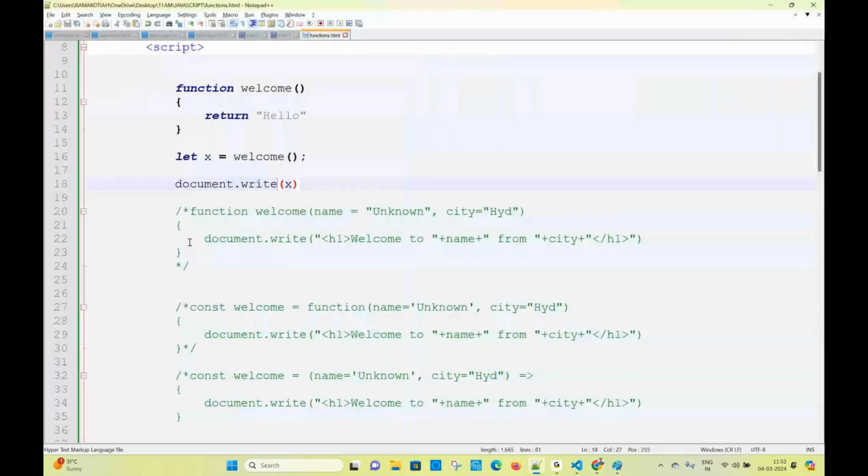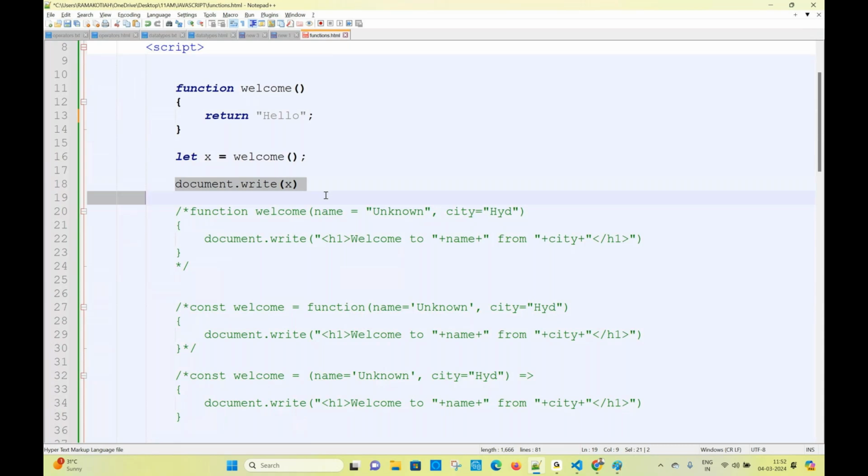Okay, I have one doubt. Sir, why should I write document.write again here? I already wrote document.write here, I'm calling the function, and the output is coming. Because of not writing document.write, I'm returning. Because of that I'm writing two extra lines. If I can write document.write directly here, there is no need of taking a variable or a write statement again. Why do I unnecessarily take return? What is the purpose of it?